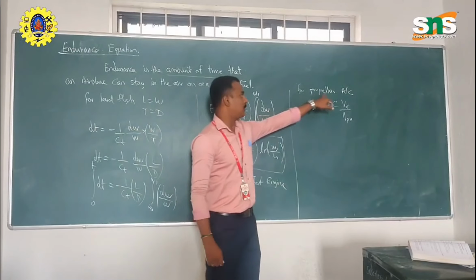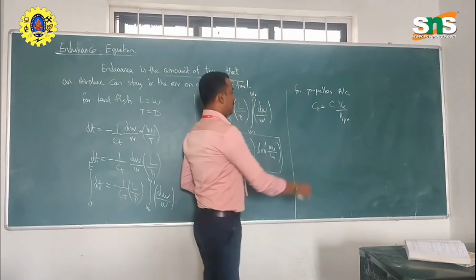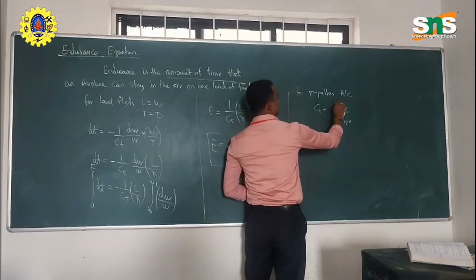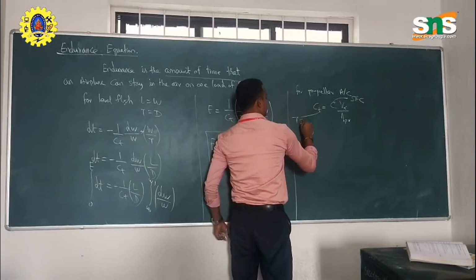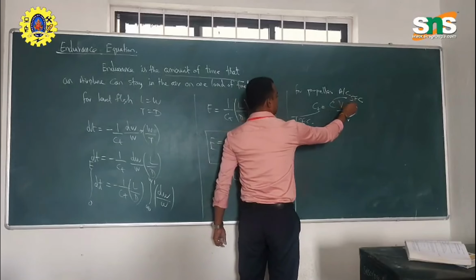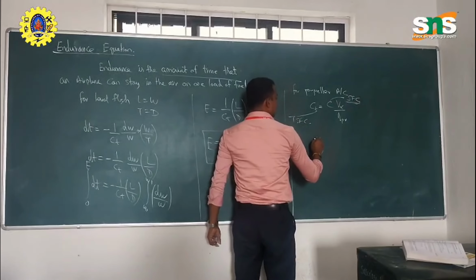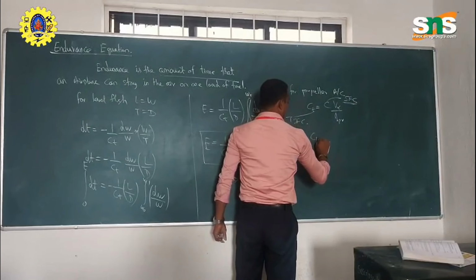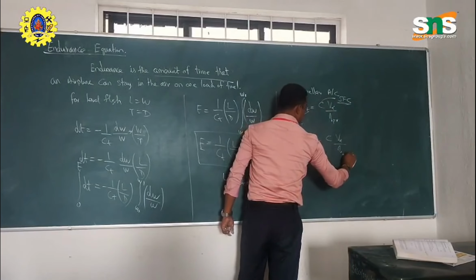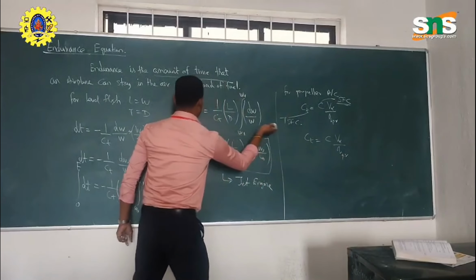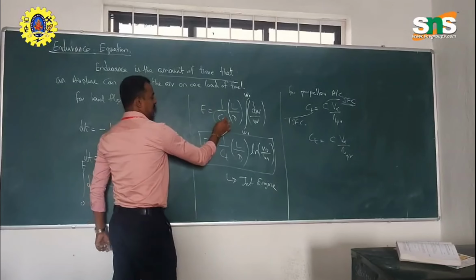Now we will go for the propeller airplane. Here Ct is the thrust specific fuel consumption. From this we arrange for the propeller engine: Ct is equal to Cp times the velocity of the airplane divided by the propeller efficiency. We can replace this into the equation.